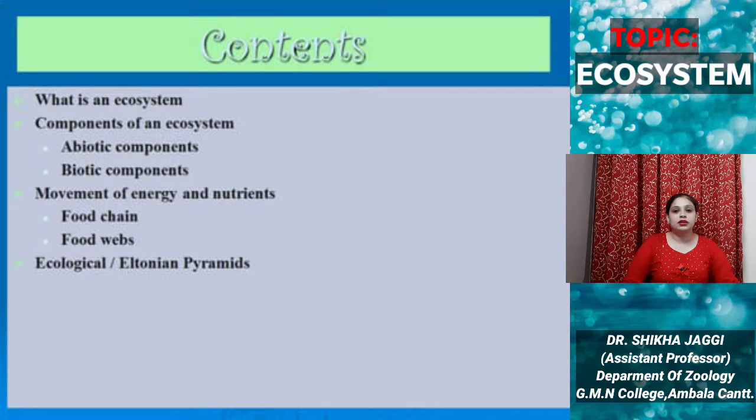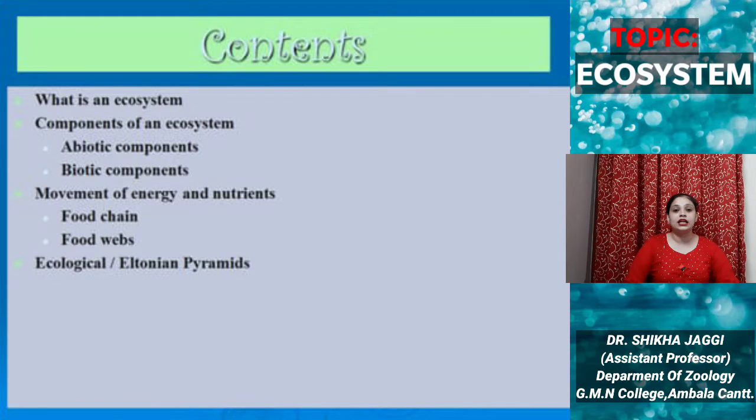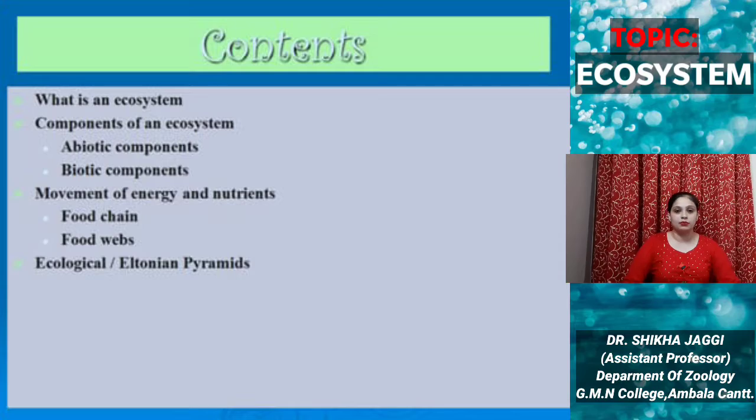Today I will be discussing the topic ecosystem. The contents of my discussion would be, firstly, what is an ecosystem? Second, the components of an ecosystem, that is abiotic factors as well as biotic factors. Third, the movement of energy and nutrients, which I would be explaining through food chain, food web, and lastly the ecological, or we can call it Eltonian or biotic pyramids.